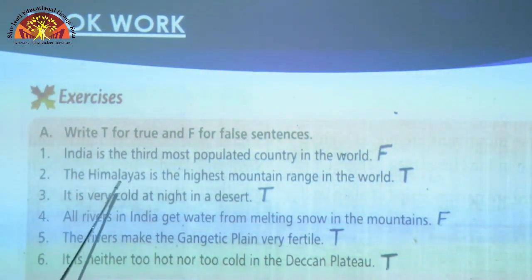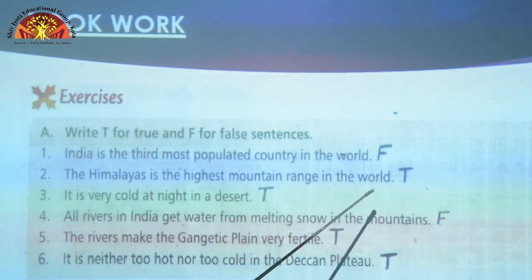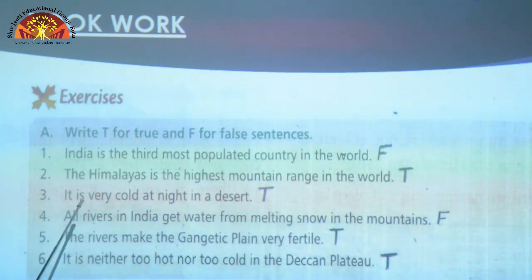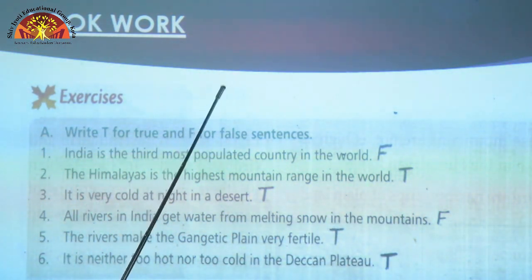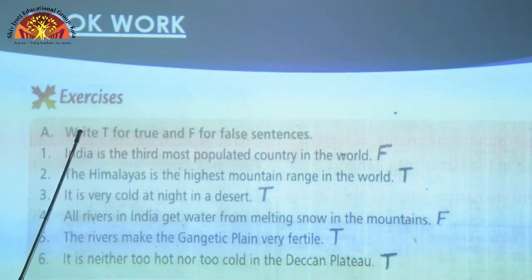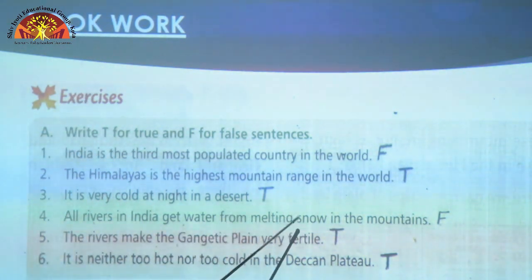Second question. The Himalayas is the highest mountain range in the world. True. Question 3. It is very cold at night in a desert. True. Question 4. All rivers in India get water from melting snow in the mountains. It is not true because you have two types of rivers here. One is snow fed and the other is rain fed. So, you not only get water from melting snow, you also get water from rain. Question 5. The rivers make the Gangetic plain very fertile. True. Question 6. It is neither too hot nor too cold in the Deccan Plateau.